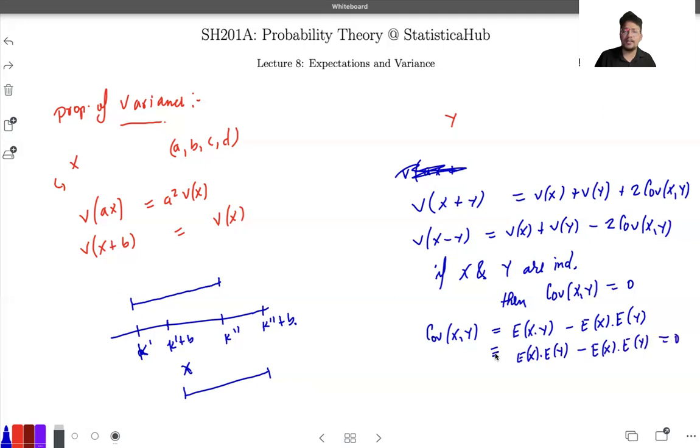So in the concept, when the random variables are independent, the covariance term comes out to be 0. That's why for independent random variables, the variance of x plus y is equal to the variance of x minus y, and that is simply variance of x plus variance of y. That's how we deal with the variance of random variables and the variability concept.